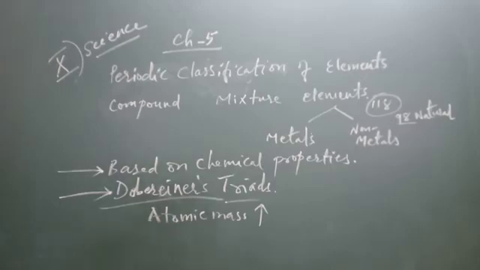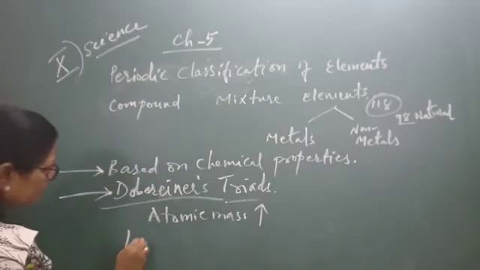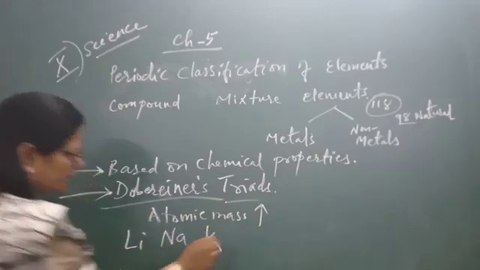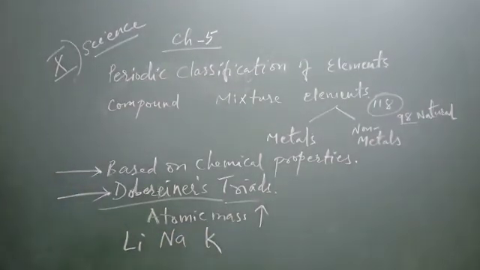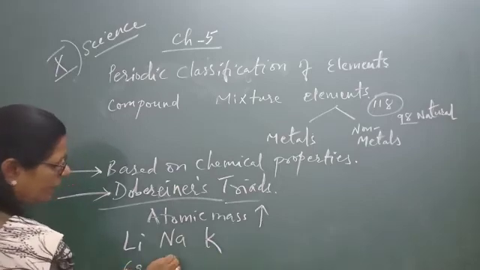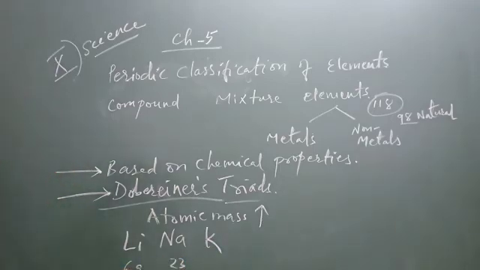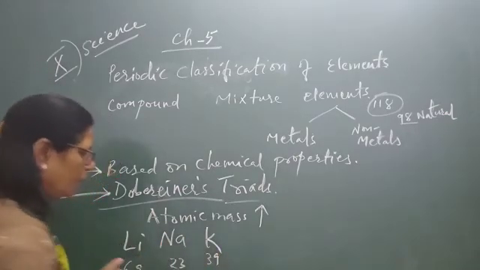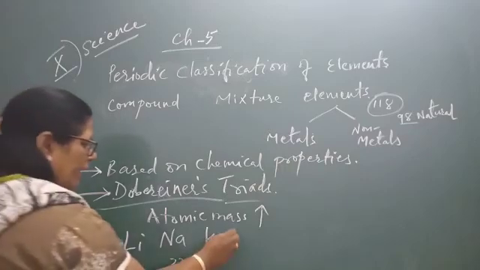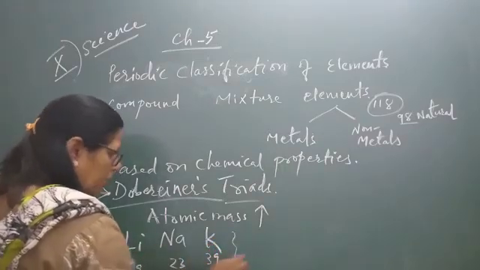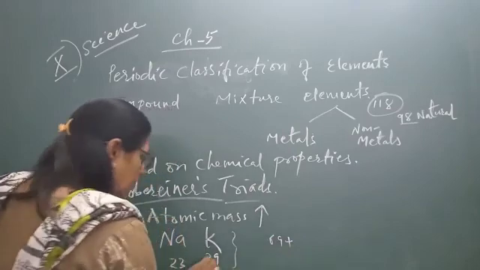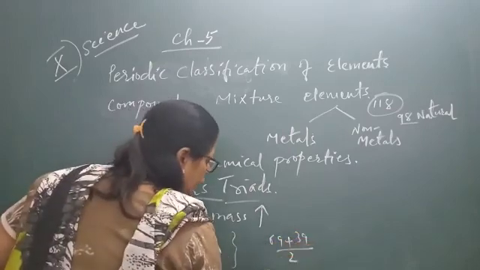Now for example, take a triad consisting of lithium, sodium and potassium. These three elements were taken with respect to their masses. They were 6.9, means approximately 7, then 23 for sodium and 39 for potassium. Now add the first and third, 6.9 plus 39, divided by 2.